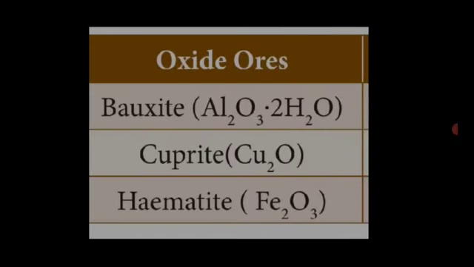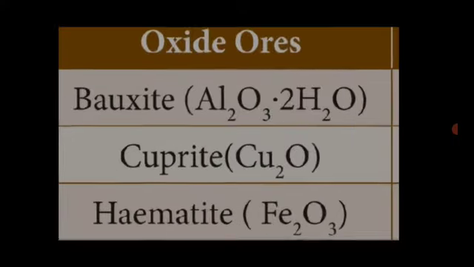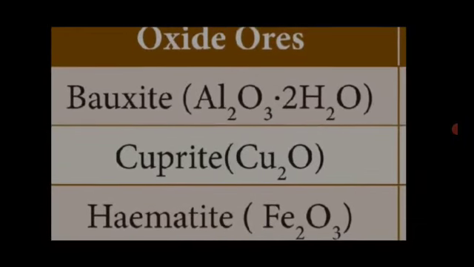First ore, oxide ore. This ore contains the main source, oxygen. Oxygen symbol O. What are the oxide ores available? One is bauxite. Bauxite formula Al2O3·2H2O. Second one, cuprite. Cuprite formula Cu2O. Third one, hematite. Hematite formula Fe2O3.